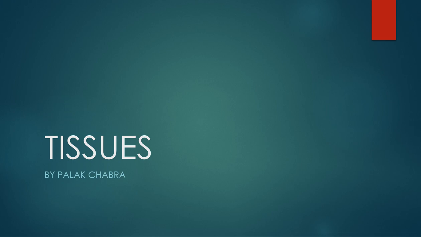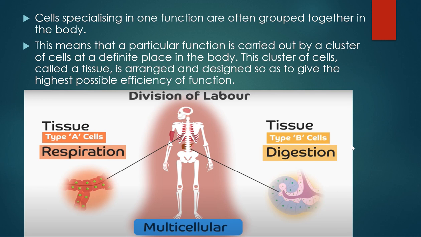But what if we talk about a cat or a dog? Do they have a single cell? Of course, they don't. They have many cells which make up their entire body. Suppose there are groups of cells which carry out different functions. For example, type A cells will carry out the function of respiration and the cells of type B will carry out the process of digestion. But what are these groups called?